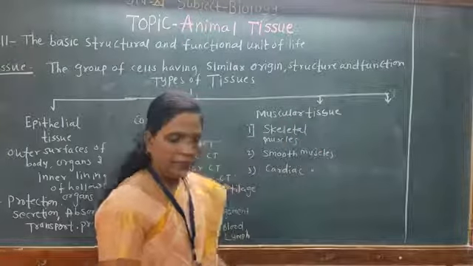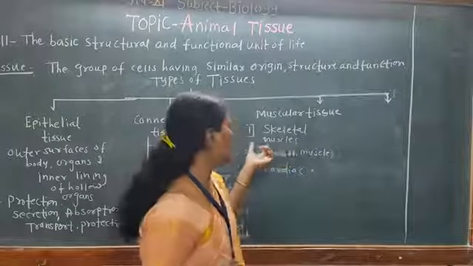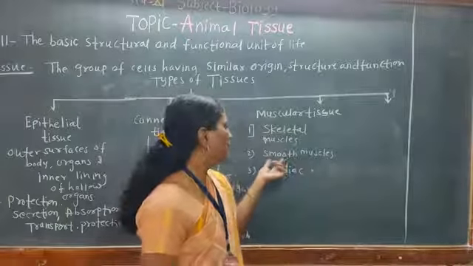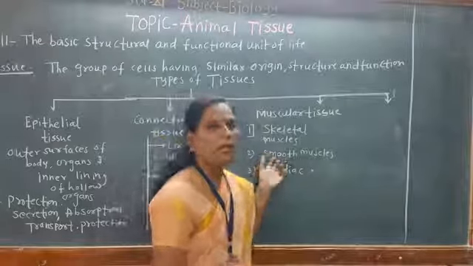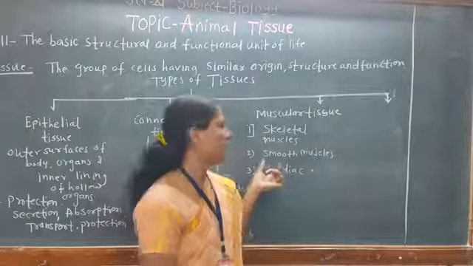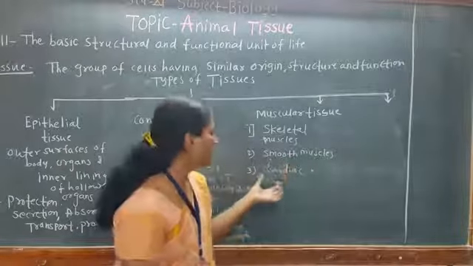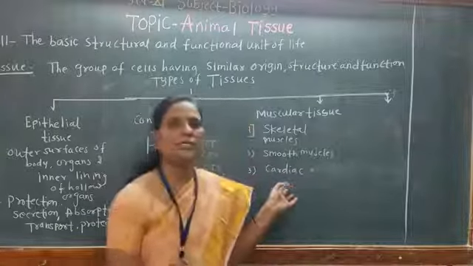We are going to study in detail the skeletal muscles, also called voluntary muscles, and they function for the locomotion and movement of the body. Smooth muscles are involuntary in function and they carry out different involuntary functions like peristalsis, respiration, etc. Cardiac muscles mainly function for the heart.